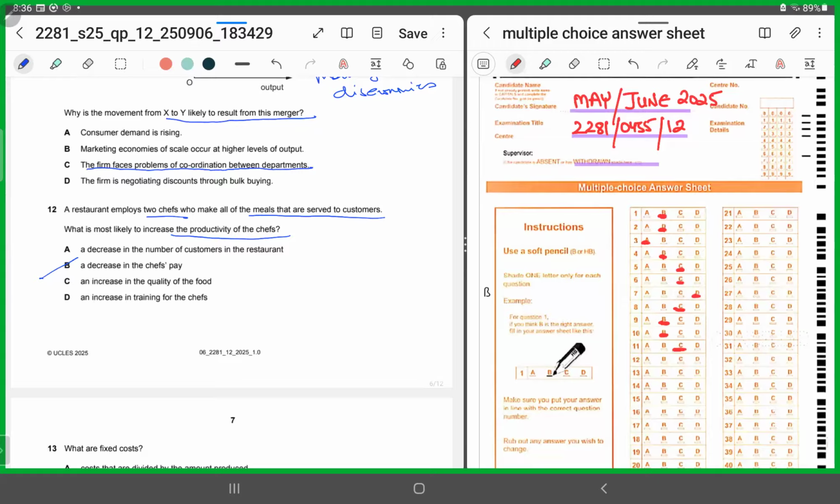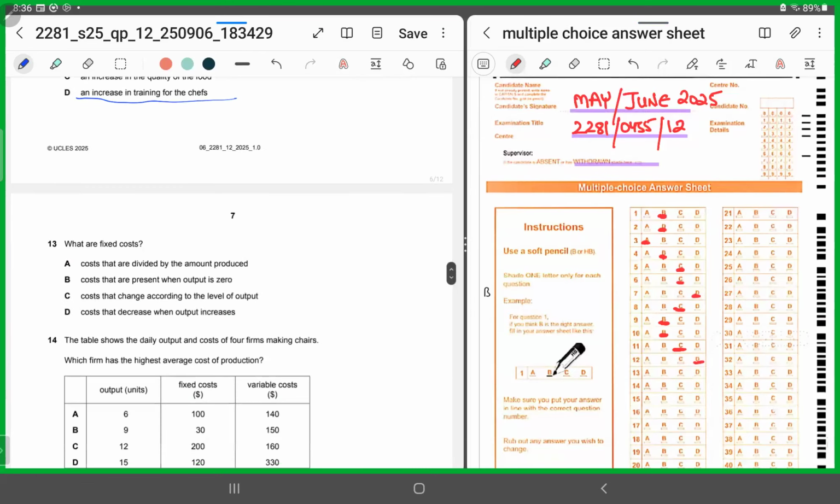C says an increase in the quality of the food. D says an increase in the training for the chefs. Yes, it's D. Why? Because it's leading towards an increase in the productivity of the chef, right? The higher the training, the more productive your labor force would be. So, for 12, it has to be D.